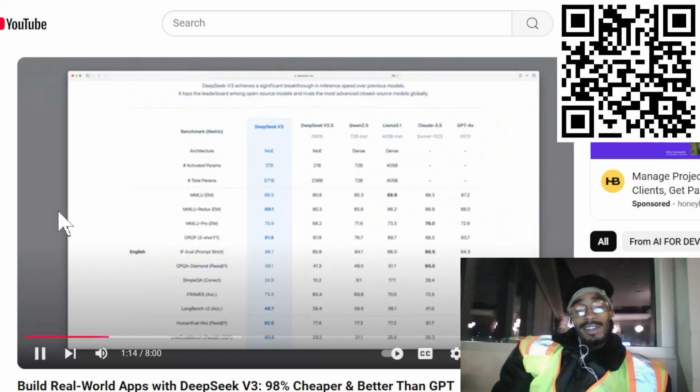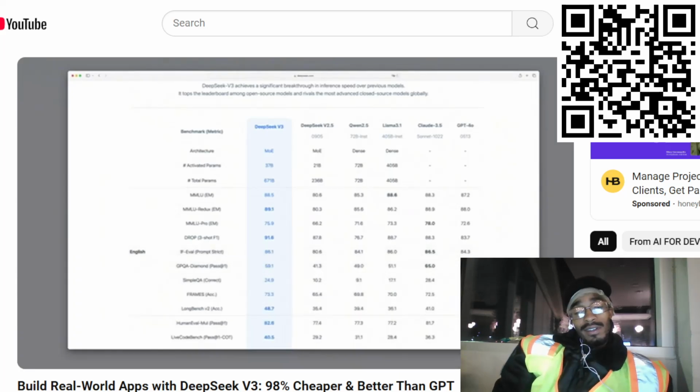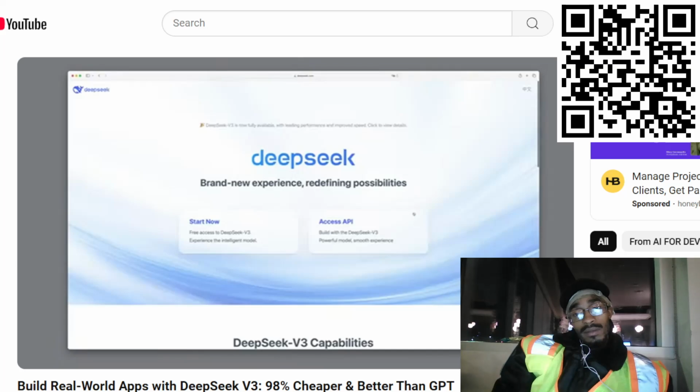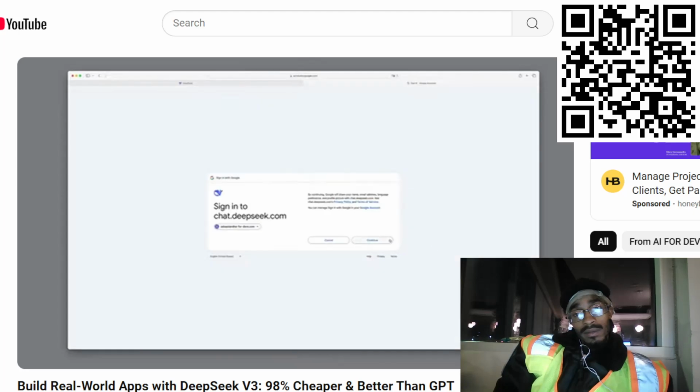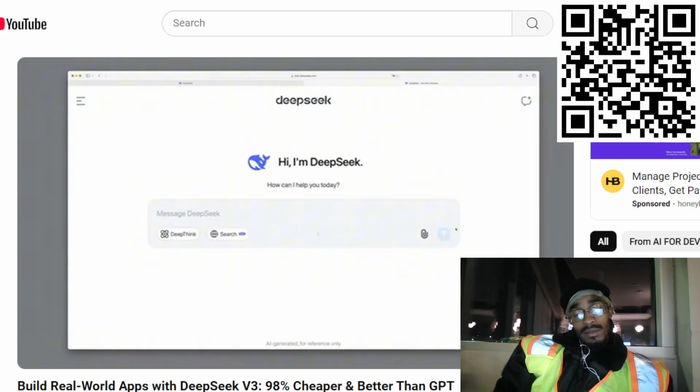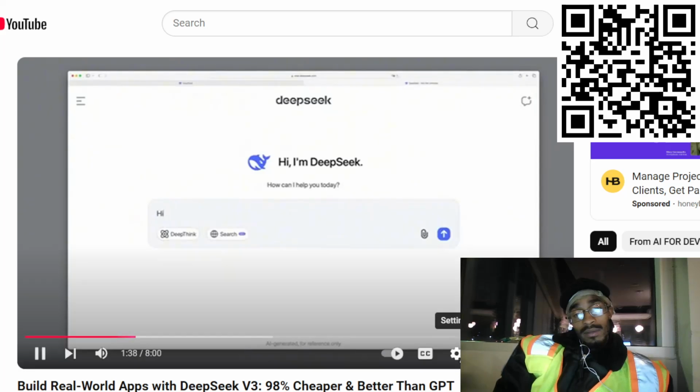These tests measure how well a model handles a wide range of academic tasks and complex text reasoning. Overall, DeepSeek V3 shows it can compete with, and often surpass, top closed source models. So let's start by trying out the DeepSeek chat. For this, we first need to log in. I'm going to use my Gmail account for that. All right, now we've got a chat interface. Let's start with something simple.